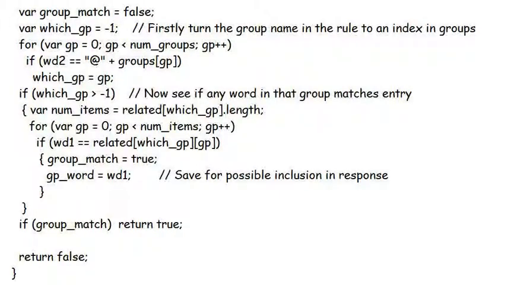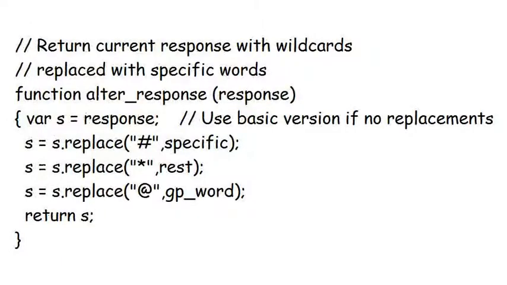Assuming the group has been found, another loop then goes through the members of that group, trying to match each of the members with the actual word typed. If it does in fact match, then the variable GP word is set to the word in the input sentence, and the function returns the score for the phrase. And after all that, if the input word hasn't matched anything else, then the two words simply don't match. The function returns false. The only other function to mention is alter response, which is the final step before ELIZA's response is displayed on the screen. The replace function is used to replace the hash symbol, if present, with specific, the asterisk, if present, with rest, and the @ symbol, if present, with the group word identified.